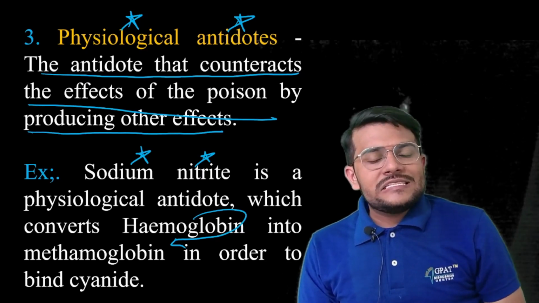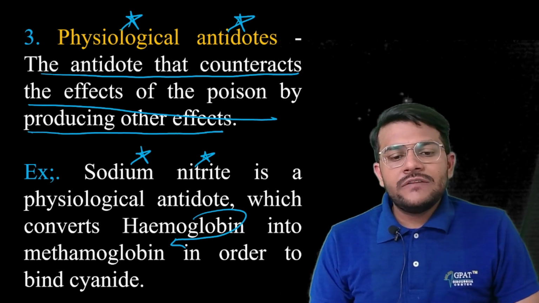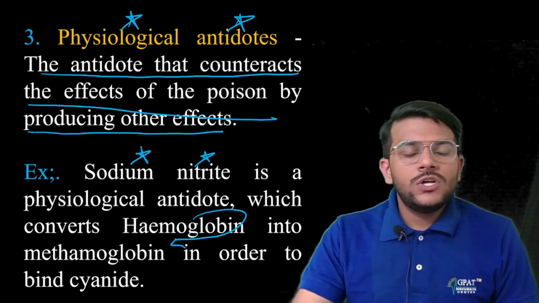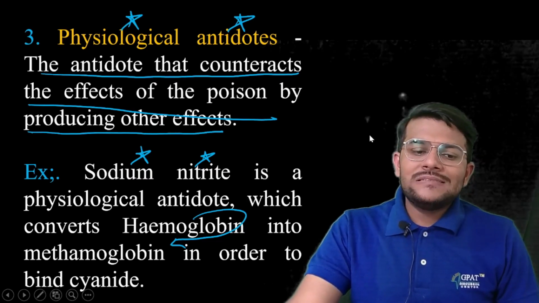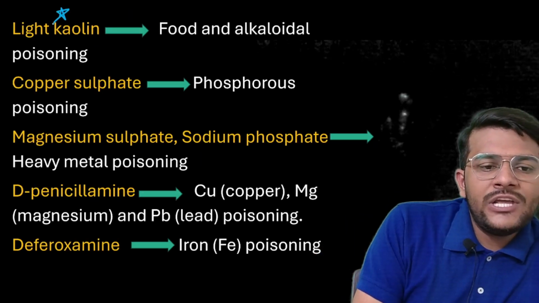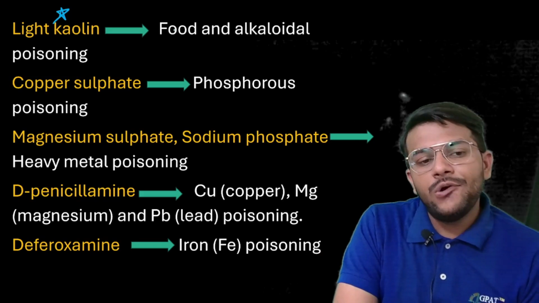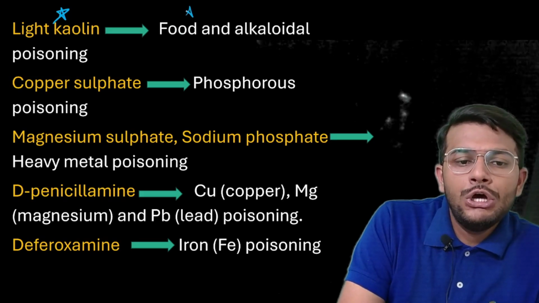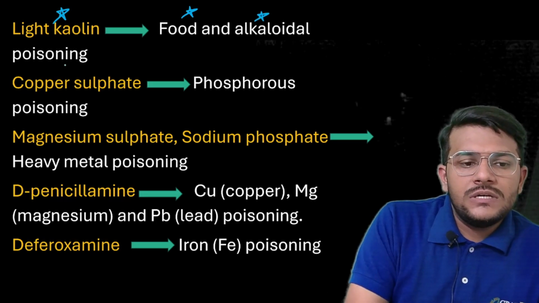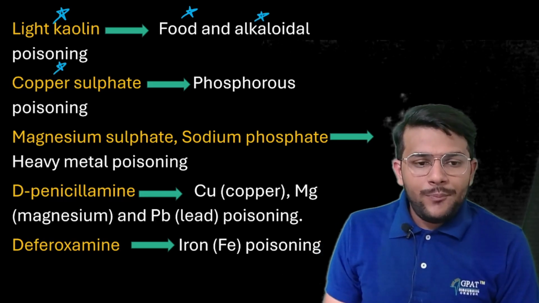Sodium nitrite is a physiological antidote which converts hemoglobin to methemoglobin in order to bind cyanide. Next, we have kaolin. Kaolin is the antidote for food and alkaloidal poisoning.